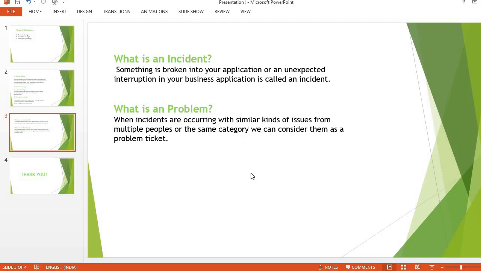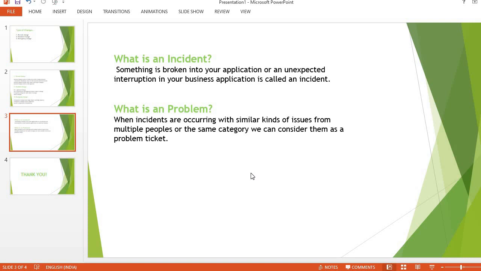This question is also mostly asked in interviews: what is an incident? So what is an incident? Sometimes we see P2 incidents and P3 incidents coming, where something is broken in our applications, or there is an unexpected interruption in our business application. So we can call that an incident.